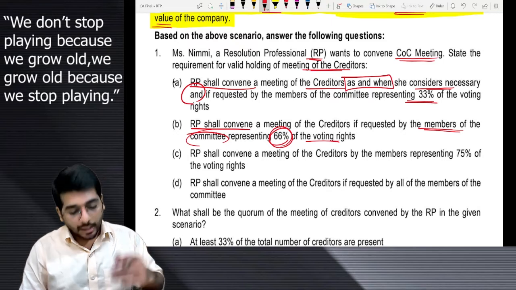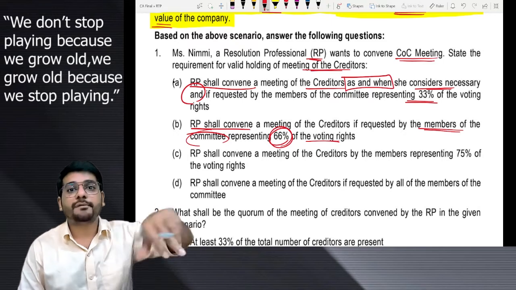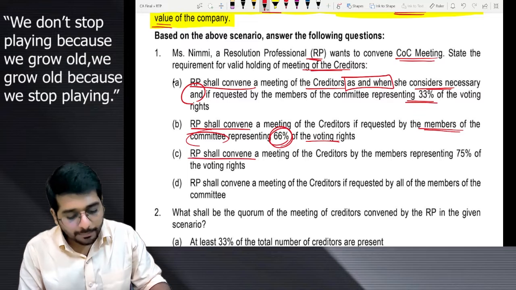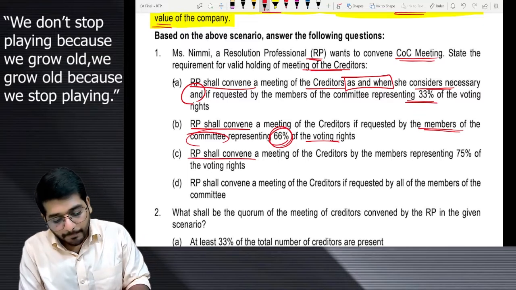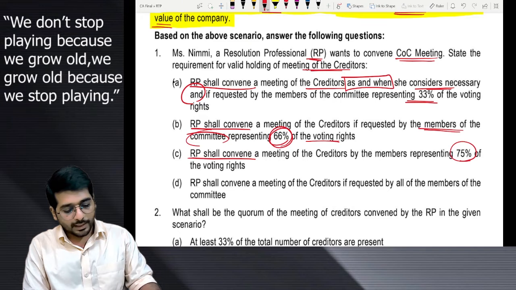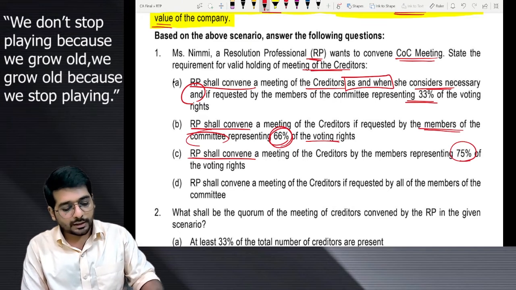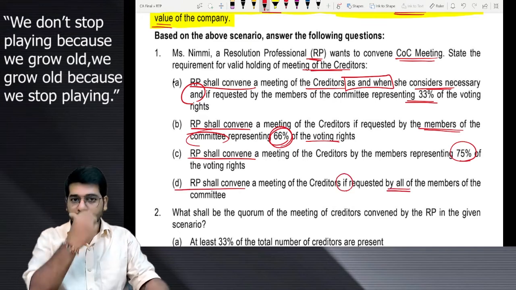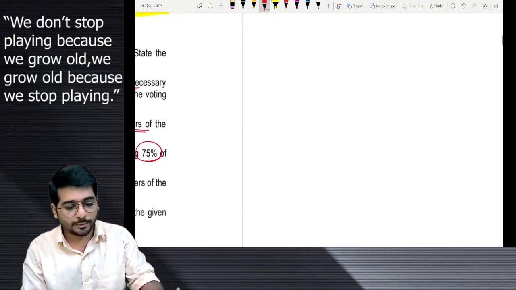Second point, RP shall convene if required by 66% of COC. Third point again, RP shall convene by the members representing 75% voting rights. Lovely. And fourth, RP shall convene meeting of COC if requested by all the members of the committee. So now we have four options.